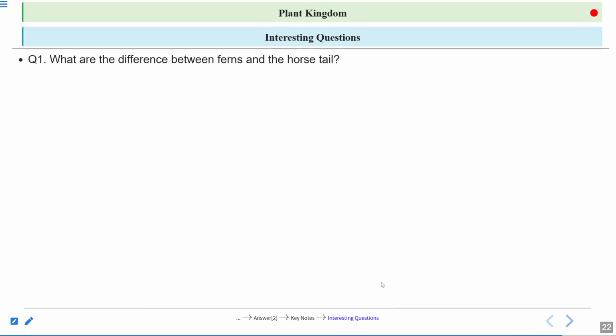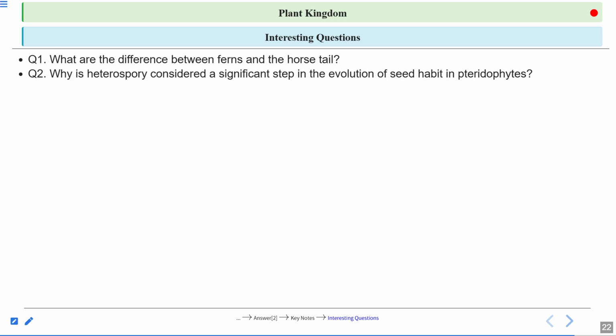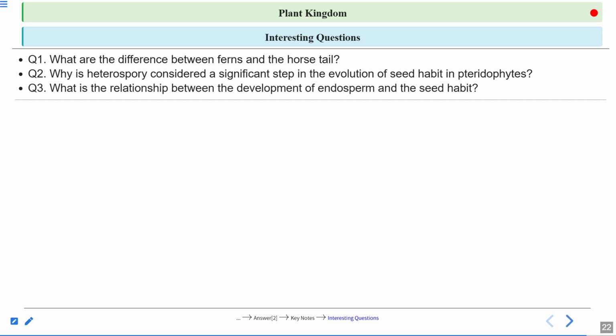Some interesting questions that you will solve on your own. What are the differences between ferns and horsetails? Very important: why is heterospory considered a significant step in the evolution of seed habit in the case of pteridophytes? And the third question, what is the relationship between the development of endosperm and the seed habit? So these questions you can find and you can have the answer to them.